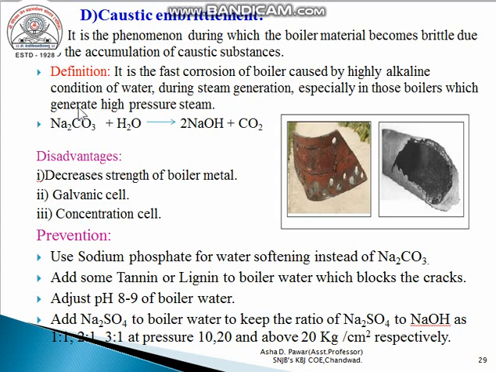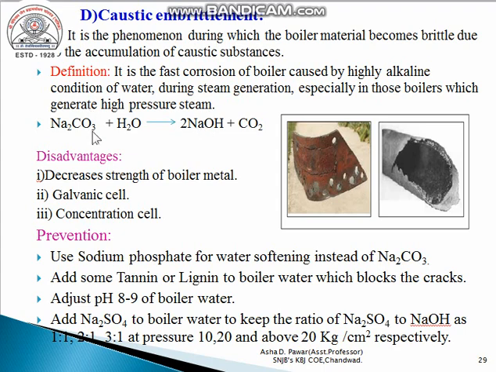In that, sodium carbonate is used. A smaller amount of sodium carbonate, if left in a boiler, gets hydrolyzed into sodium hydroxide. It is a basic or alkaline compound, and it accumulates continuously on various regions or parts of the boiler, and then caustic embrittlement takes place in the boiler.